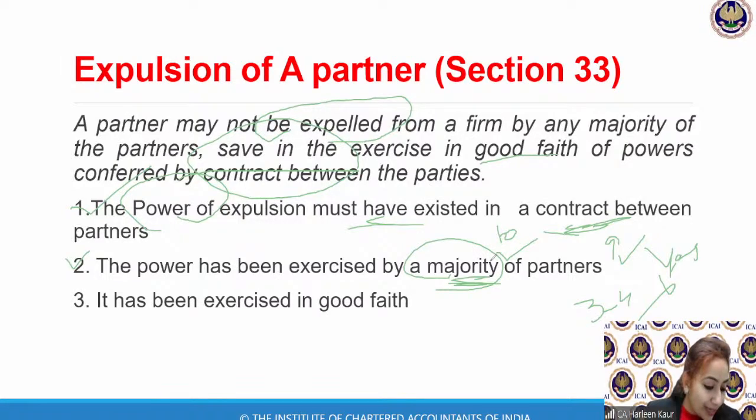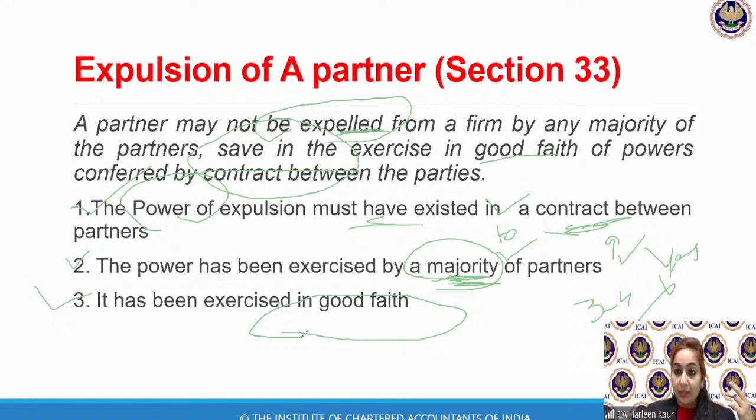Komlakshi, that is what we are doing, expulsion. Thank you, Priyanka. So expulsion means a partner is removed from the firm. Expel means to remove someone from the firm, that we are just removing this partner from the firm. So it says, number 1, this power of expulsion must be given in the partnership agreement. It must be exercised by majority of partners. And point number 3, it must be done in good faith.